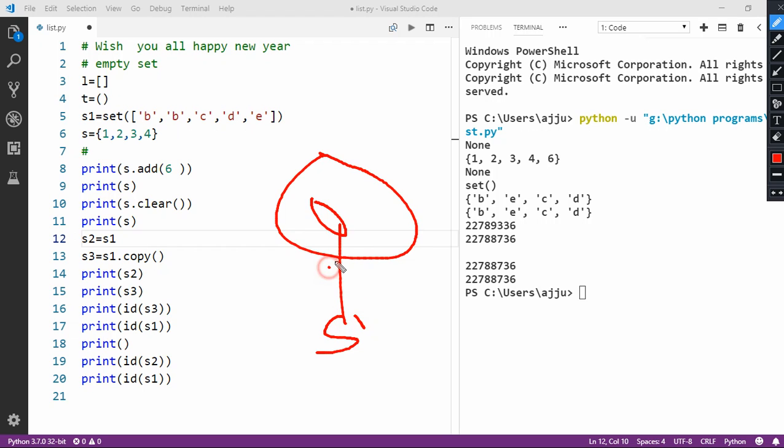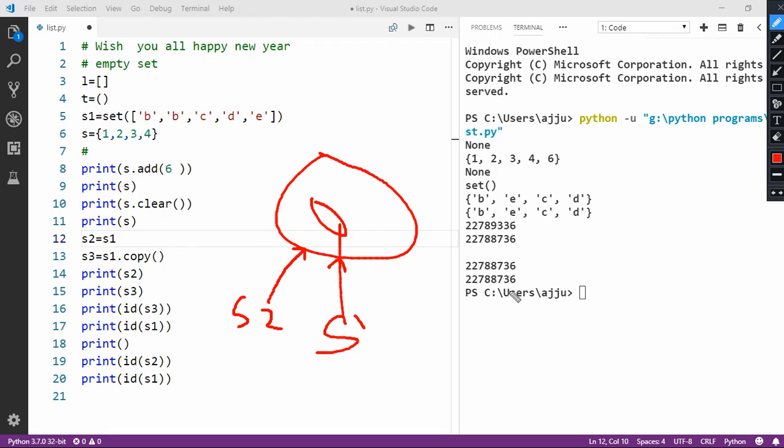If I create a copy with the help of the equals to operator, that is the assignment operator, in that case our interpreter is going to just create s2 as a reference and point it to the older object that we have. Now if I print s2, you can see it is going to print the same value, BECD. The addresses of both the references in that case are the same. You can see when I'm printing s2 and s1, the addresses of both are the same, 20, 20, 36, 36.